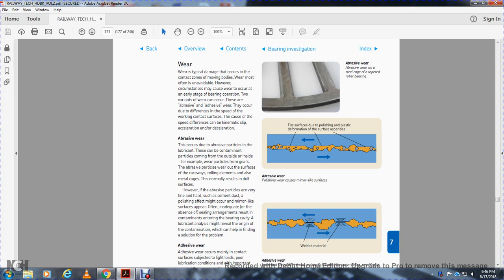Wear can occur with the heat of the wear with the curve, doing different speeds, with the wear in contact from the speed difference, from the kinematic speed, acceleration and deceleration. Abrasive wear: the abrasive particles of the lubricant, with contamination particles